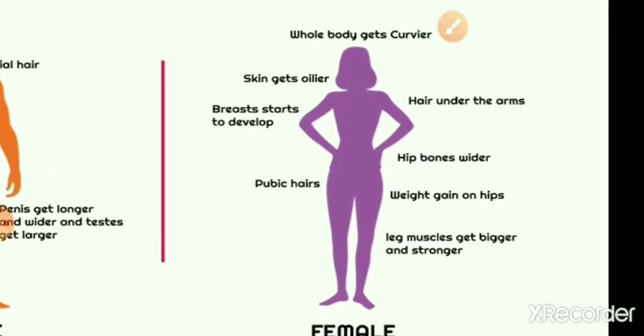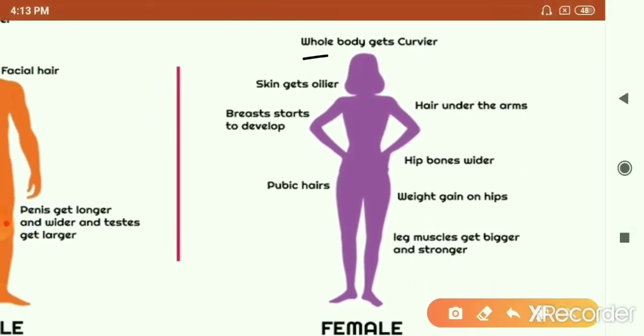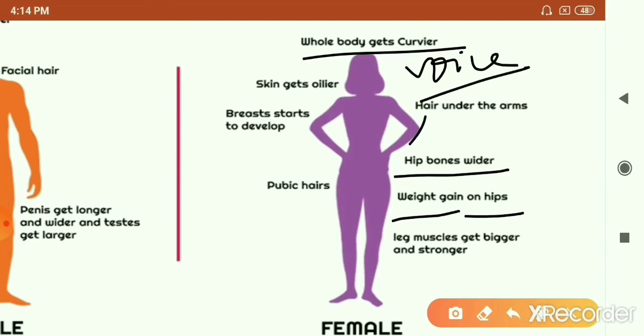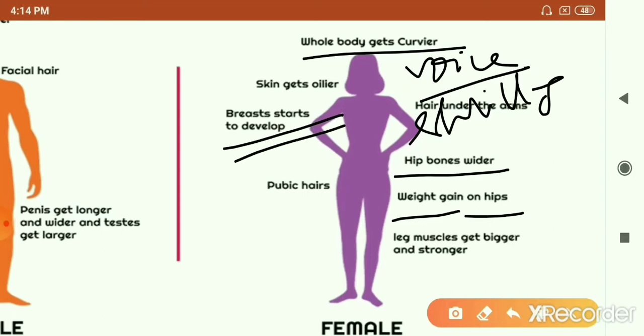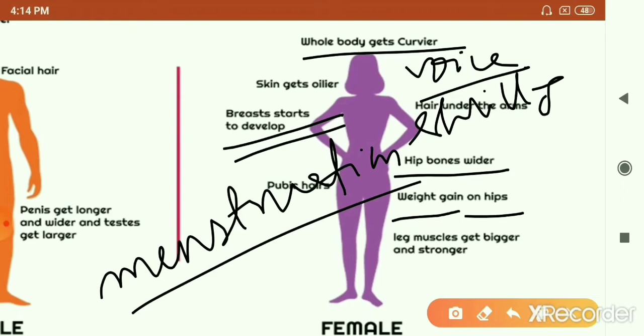In females, the body becomes more curvy. The hip region becomes wider. There's weight gain on the hips, because of the deposition of fat. Females also develop a high pitch voice, a shrill voice. And there is development of breasts. One more change that occurs in females is the initiation of menstruation. So these are the secondary sexual characters that develop in females.